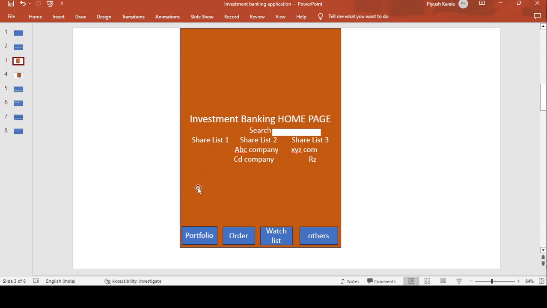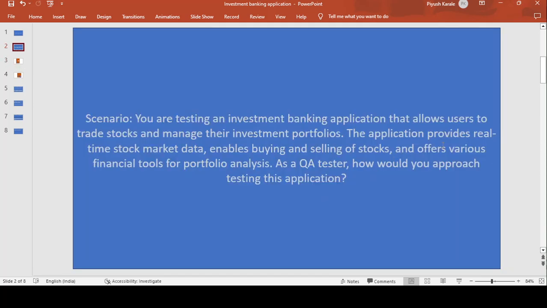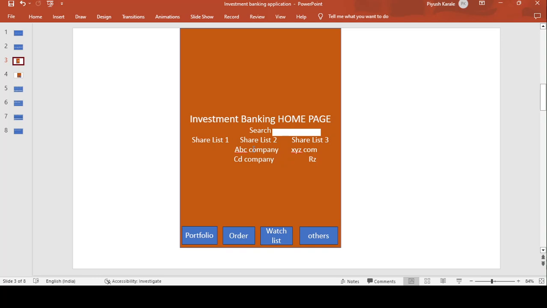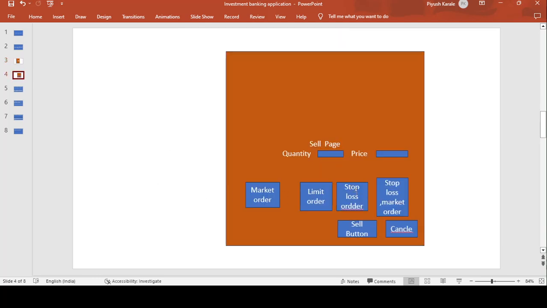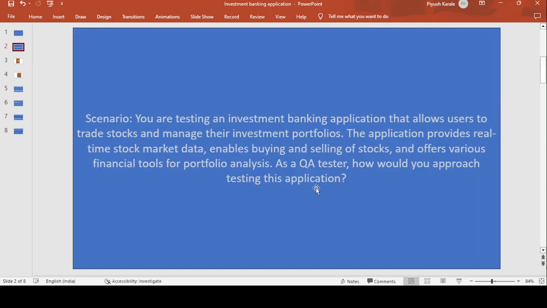The application provides real time stock market data, meaning whatever the market price or current price is, on the day you do the trading, the actual market price going on in the market will be shown. It enables buying and selling of stock. With the help of this page you can buy or sell, and we have to check that whatever shares you buy are properly traded or not.